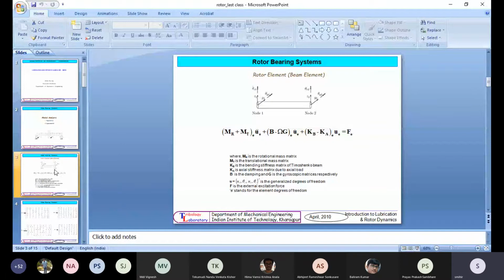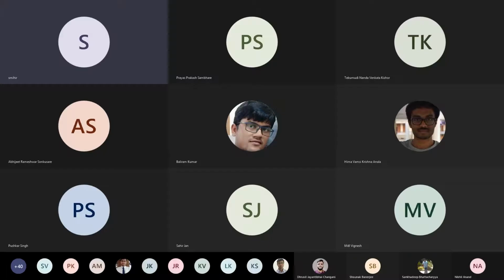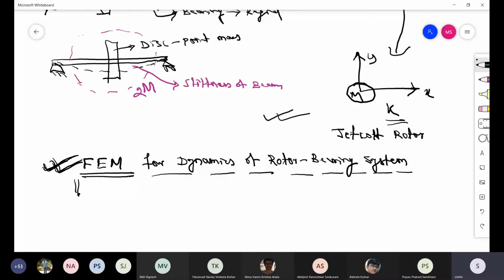See, this is actually the rotor. So how do you model the rotor? First we'll see the rotor.